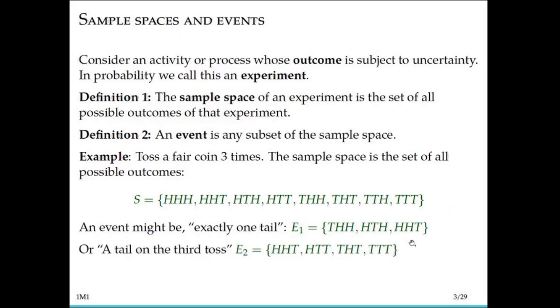Another example of an event, which I'm going to label E2 here, is that we get a tail on the third toss of the coin. And so there's 4 different possibilities where we get a tail on the third toss: heads, tails, heads, tails, tails, tails, heads, tails, or tails, tails, tails. And the only thing that's important here with E2, this event, is that all of these have a tails on the third toss. And these are 2 examples of events in this experiment with this sample space.